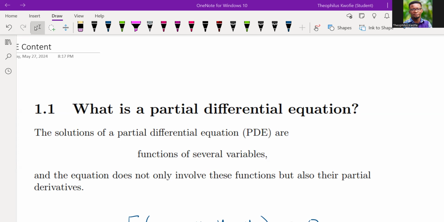PDEs are also extended to various other fields, especially in relation to population dynamics, and also in the banking industry, where they sometimes use PDEs, especially in the area of option pricing. So at this point, I would want you to begin to embrace the concepts, theorems, and definitions around this, and we can leverage them to solve real-world problems.